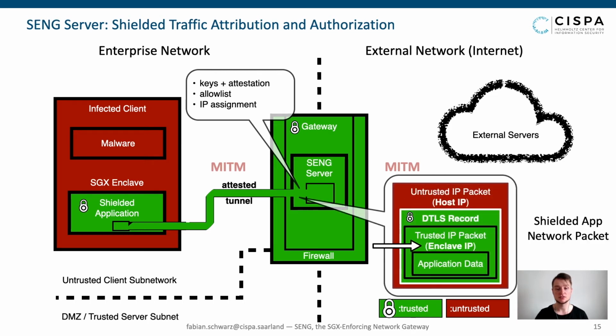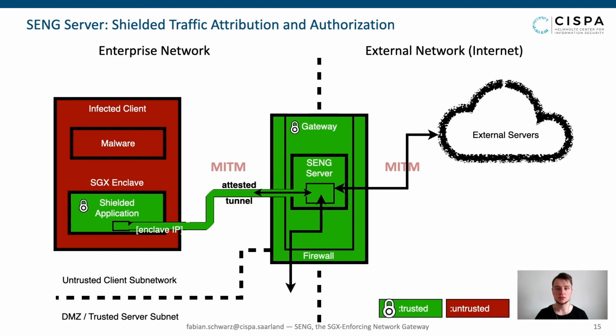Note that given the trusted TCP/IP stack of the SENG runtime, each tunnel packet carries a trusted inner IP packet. Therefore, the SENG server can assign a unique enclave IP to each shielded application to expose the application identity to the gateway firewall. After authentication, the SENG server can attribute all network communication from and to the attested tunnel directly to the shielded application, and given that shielded traffic arrives only through attested tunnels, the firewall can easily block any